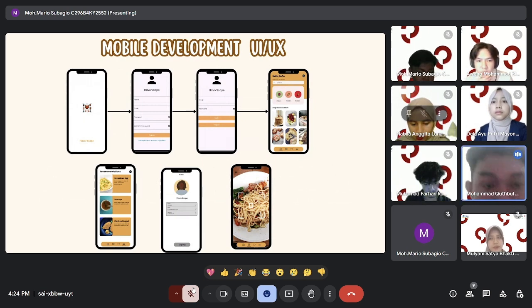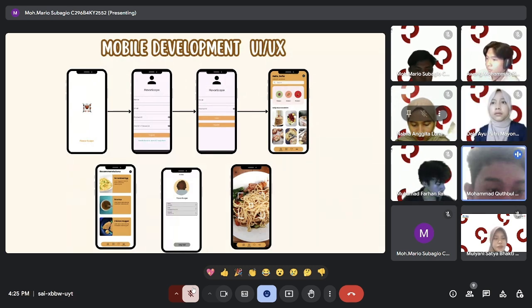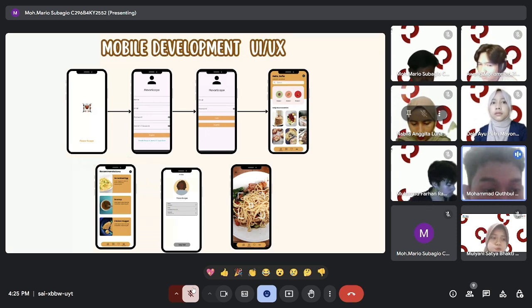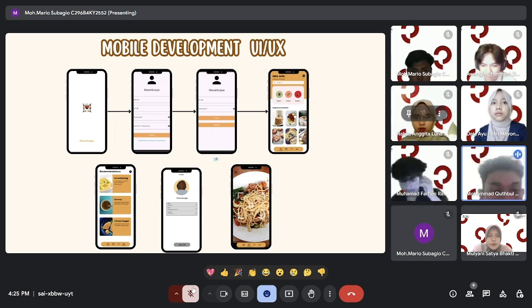Okay, so here is the mobile development UI/UX. The first is the loading screen. When we open the app, it will show our icon. The next is the register screen, where we have to input our name, email, password, and confirm our password. After we register, there is a login UI. Then we enter and confirm our email and password, and we will get into the main menu.